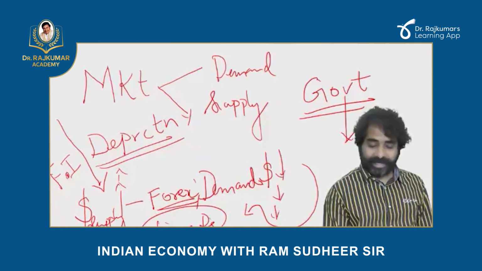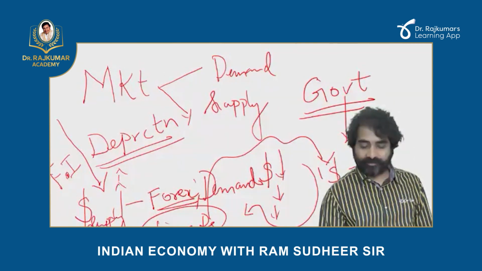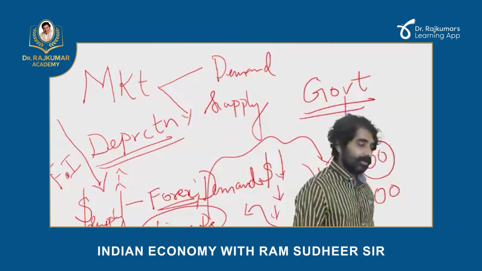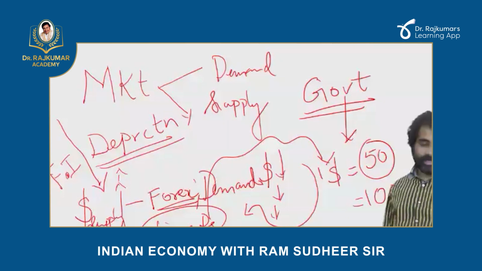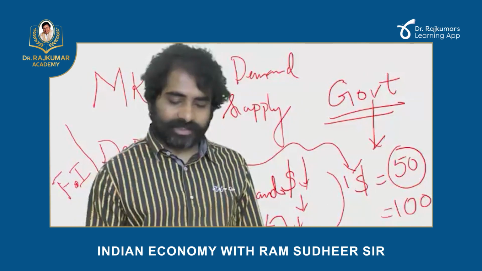If I'm paying fewer rupees to buy the dollar, it means that earlier, in the first case, $1 was equal to 100, and now $1 is equal to 50. I'm paying fewer rupees to buy the dollar. It is $1 equal to 50 and not $1 equal to 100.